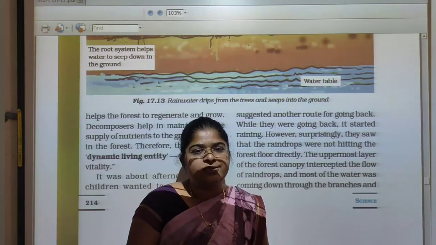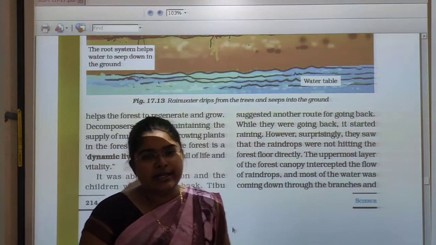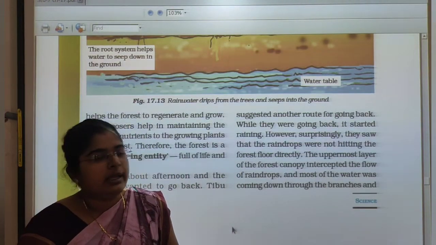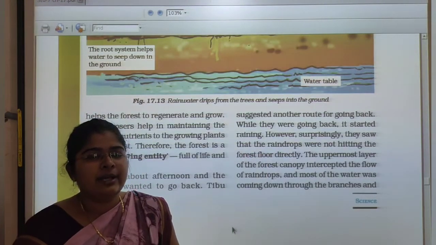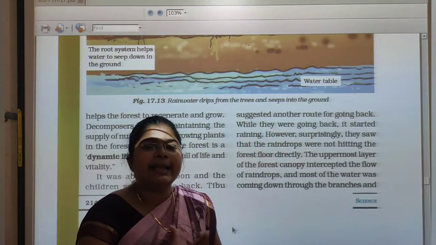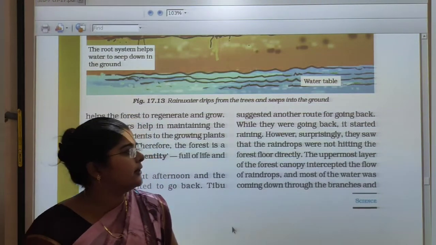So on the return, students, in the rainy atmosphere, the students saw that the raindrops were not hitting the forest floor directly.